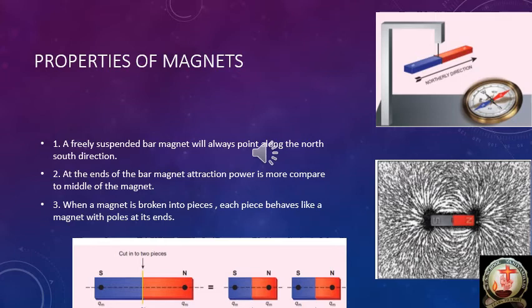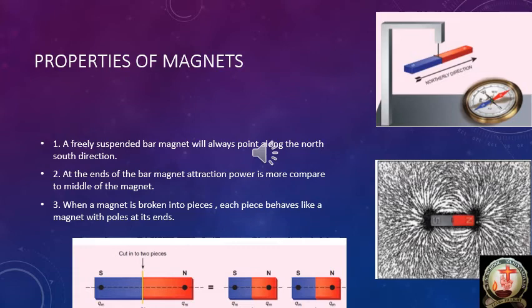Even after breaking, the pieces will behave as magnets. That means the two pieces will behave as magnets.